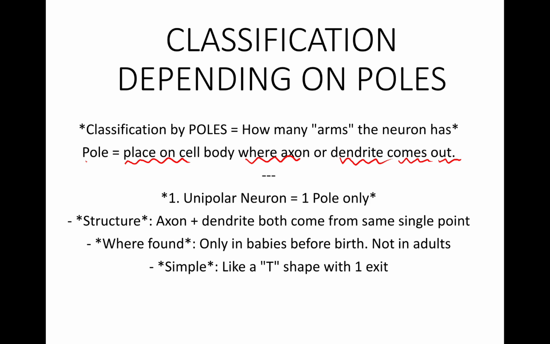So first one is the unipolar, which has only one pole structure. It has axon and dendrite, and both come out from the same single point because it has only one pole. It is found only in babies before birth. It is not found in adults, okay? It is like a T shape with only one exit.